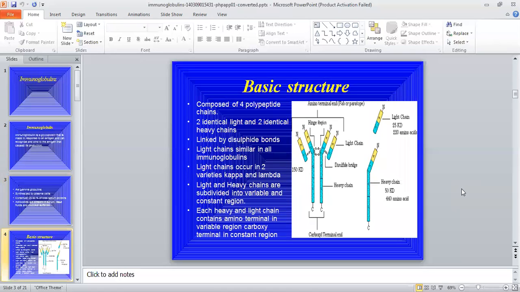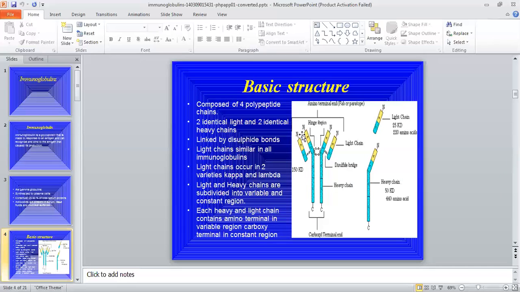Next is the structure of immunoglobulins. This is the simplest basic structure of immunoglobulins. These immunoglobulins are made up of 4 polypeptide chains, means 1, 2, 3 and 4. These 4 polypeptide chains combine to each other to form an immunoglobulin. And these are polypeptide chain क्यों बोला गया? Because these are made up of proteins. And glycoproteins means they have a small amount of carbohydrate and more amount of proteins are present.